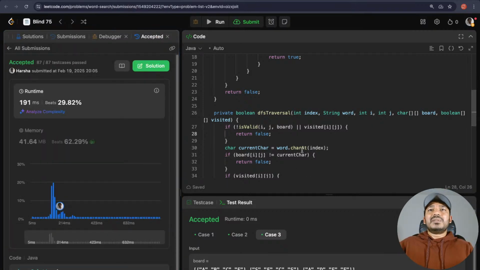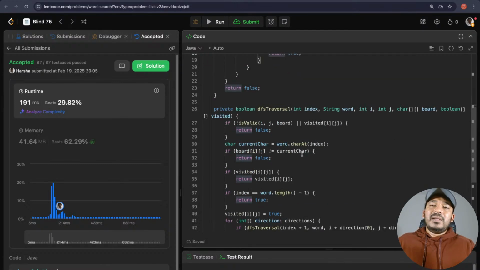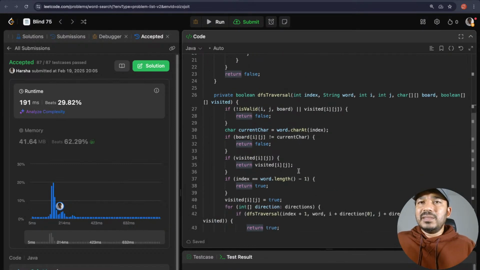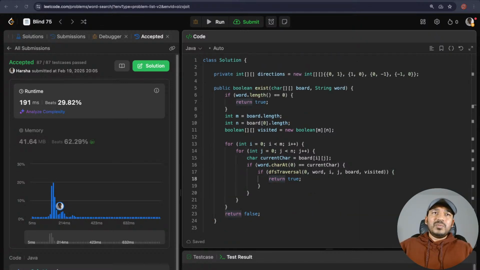Okay, this one works. So this is another graph traversal. I hope everybody understood this one. Let me know if you have any questions about this. Otherwise, we can move on to the next problem.